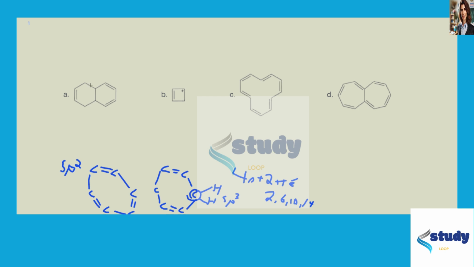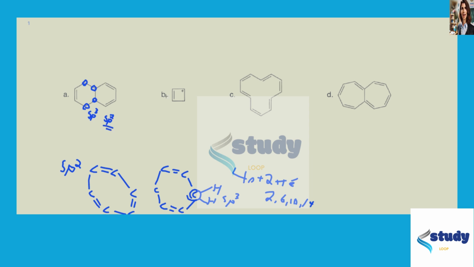So A, right off the bat, we are expecting a pattern like: double bond, no double bond, double bond, no double bond, double bond, no double bond. But here we have double bond, no double bond, no double bond, no double bond, no double bond. So clearly we have sp3 carbons here. This structure cannot be aromatic because it is not completely conjugated. Therefore, this is not aromatic because it has sp3 hybridized carbons and not all sp2. Right off the bat, we don't have to check Huckel's rule because this is not completely conjugated.